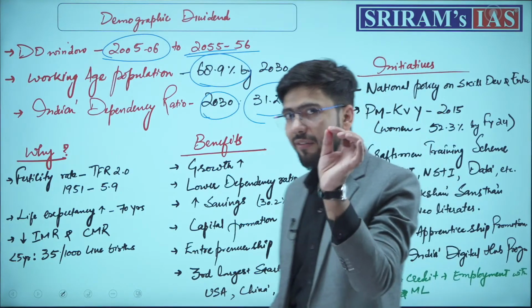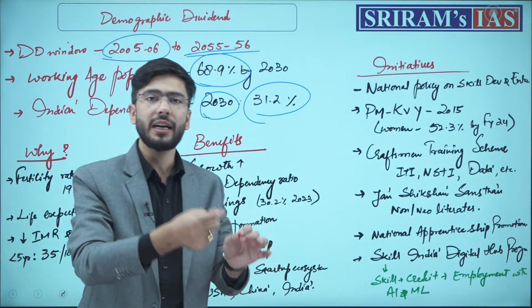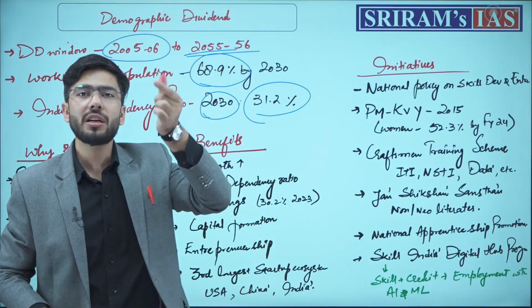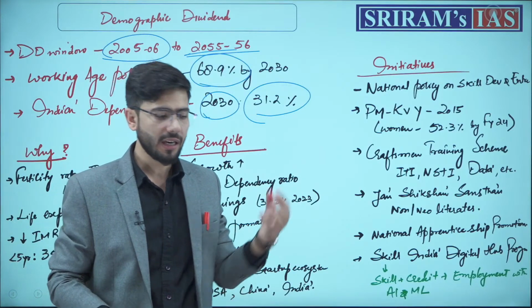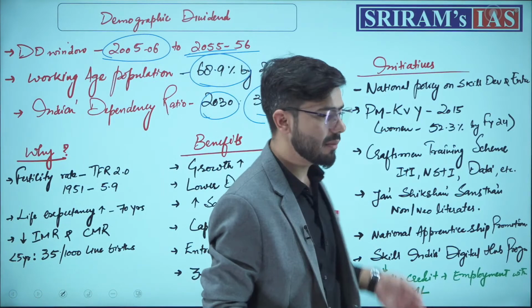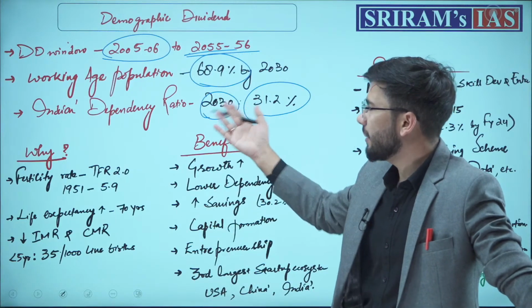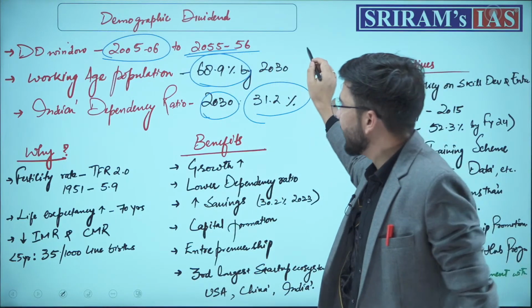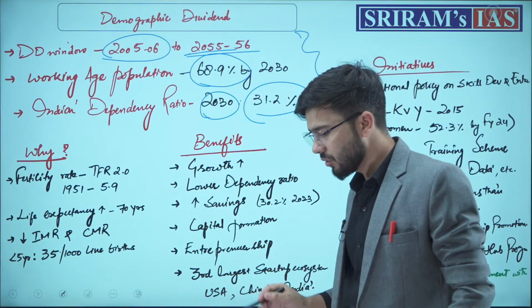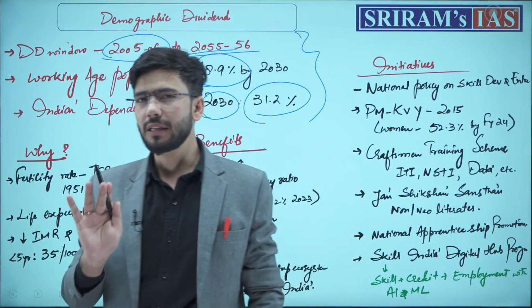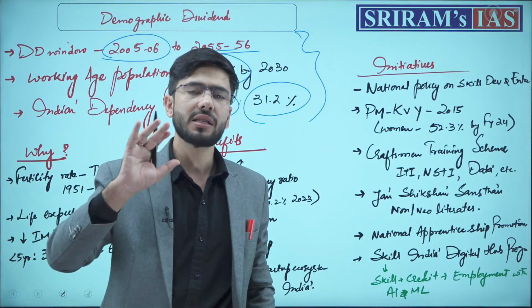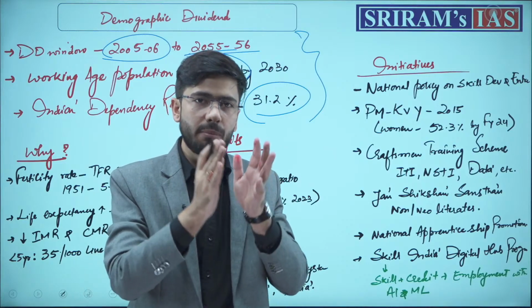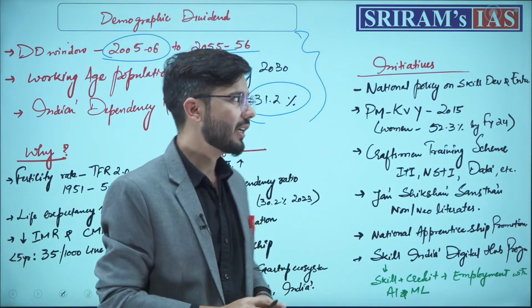That is, only 30% of the population of India shall be dependent on 70% of the population. You must understand that these are the 3 facts which you can quote in your mains, to substantiate how India can achieve the benefits of this window of demographic dividend.